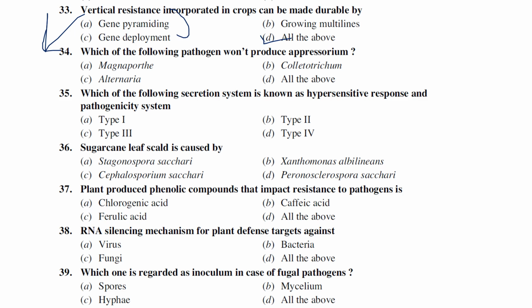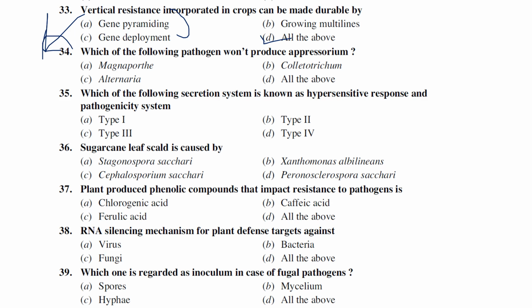Which of the following pathogens won't produce appressorium? Magnaporthe, Colletotrichum, Alternaria, all the above. They're asking which won't produce appressorium, but all will produce appressorium only. Then why? I don't know.